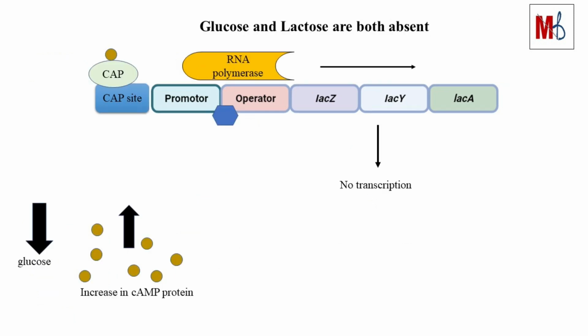Since, in the absence of CAP, RNA polymerase cannot transcribe, or if it transcribes, then leaky level of transcription occurs. Third condition, glucose and lactose are both absent. In the absence of glucose, cyclic AMP will be produced which binds to CAP protein and regulates it. CAP on binding the DNA sequence helps the RNA polymerase to move forward. But in the absence of allolactose, Lac repressor binds with operator, and inhibits RNA polymerase to move forward. So, no transcription of Lac genes.